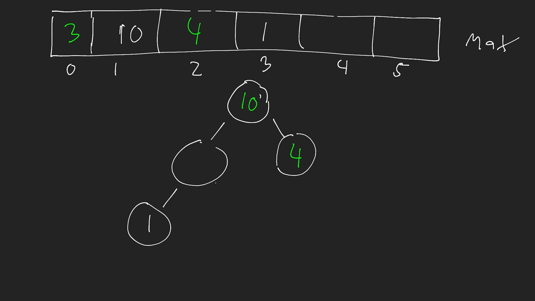So 10 comes up here. And then what was this? 3 comes here. So we'll do that swap. 3 and 10. Okay. But now that I've moved the 3 here, I need to continue sifting this downwards to ensure that the left and right tree are still going to maintain this max heap property. So I look now to the left and right child of 3, and I say, okay, are either of these children greater than me? Well, they're not, so that means, okay, we're good. The max heap is satisfied.